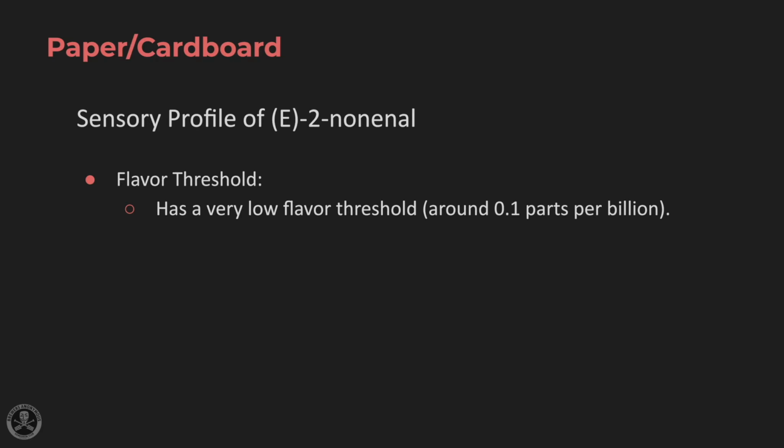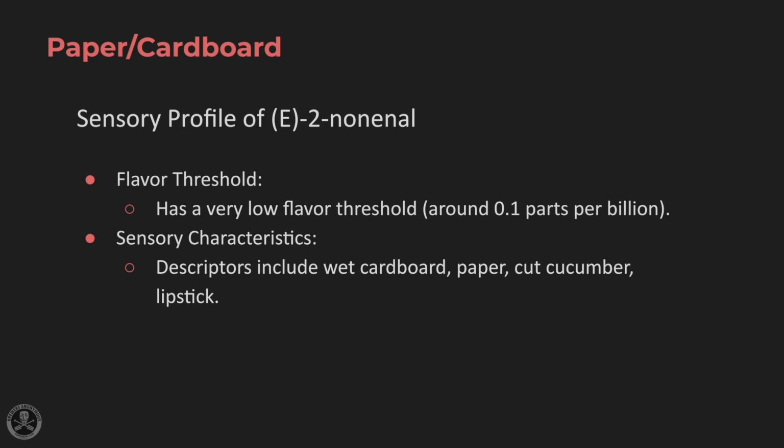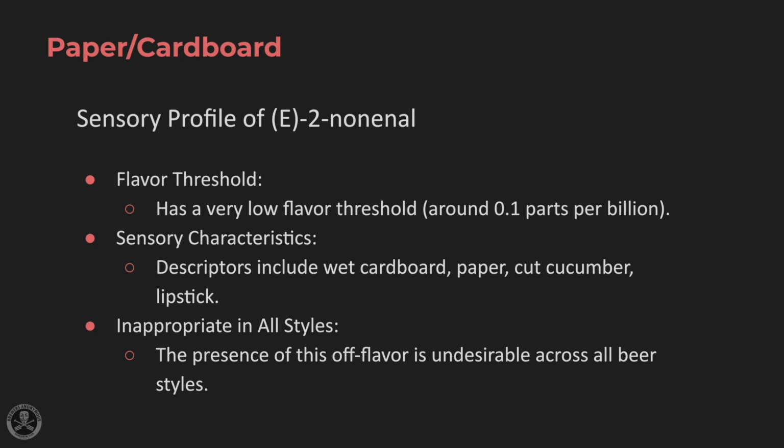A bit about the sensory profile for E2-nonenals. It has a very low flavor threshold. Some judges are able to taste it in as low as 0.1 part per billion in a beer. It's typically described as wet cardboard, paper, cucumber, or lipstick. It is purely an off flavor. It is undesirable in all beer styles.